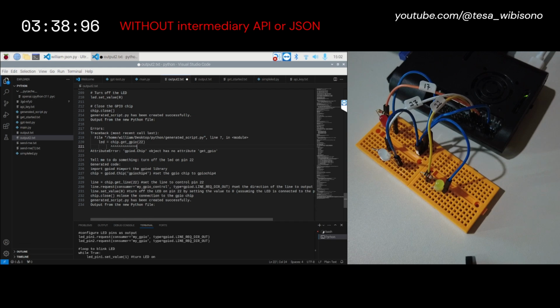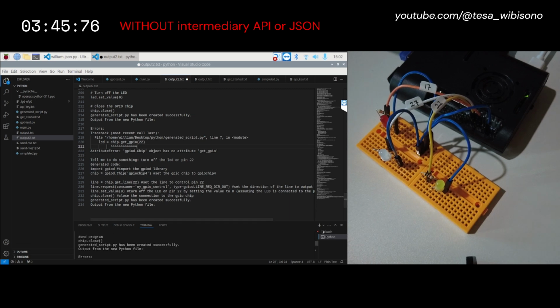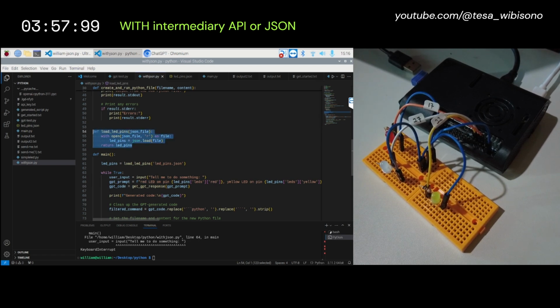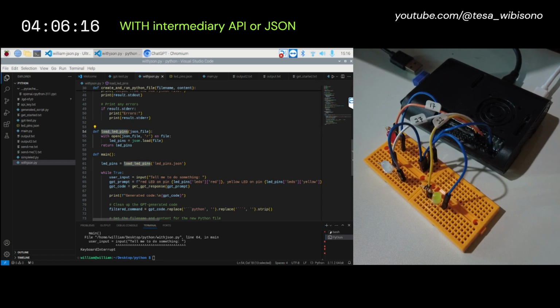In the next part of the video, we are giving ChatGPT API an intermediary JSON file. In the JSON file, we are putting the GPIO number and the color of the LEDs to help ChatGPT API complete the task and better interpret the instruction. Having a JSON file helps us to give less detailed instruction as well. For example, we can just tell ChatGPT API to turn on red LEDs, instead of telling it which pins the LEDs are attached to. In the main Python program, we include a function to read the JSON file.